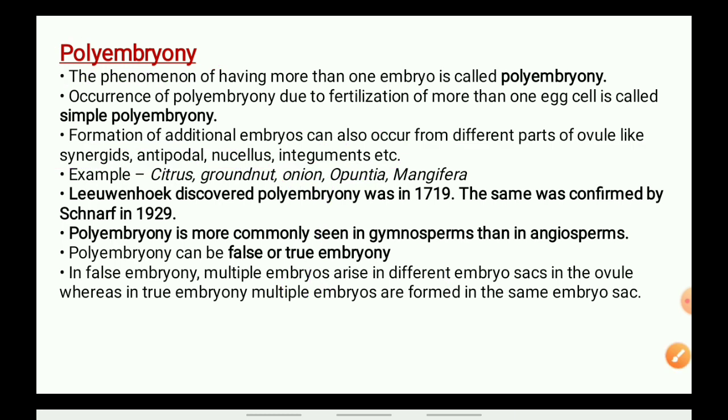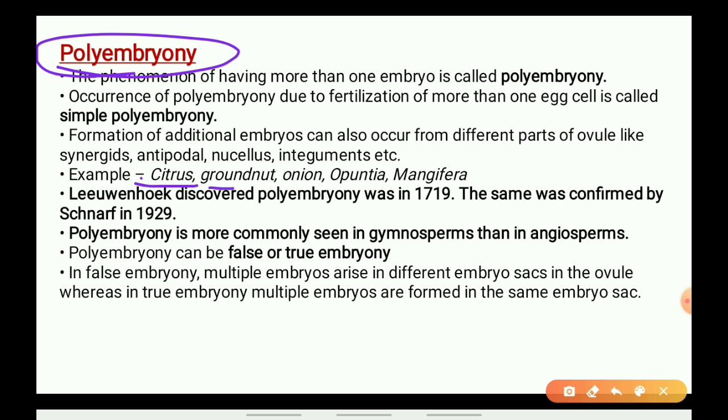Okay, now these plants can be which undergo polyembryonic conditions. There can be citrus plants like oranges, groundnut can have this, onion, opuntia, mangifera, you know very well, I don't need to tell you again and again, mangifera. Now who saw this polyembryonic situations?